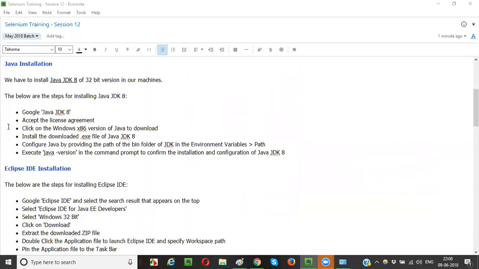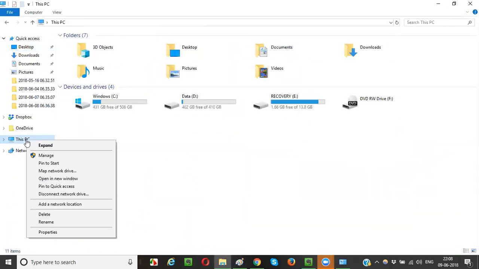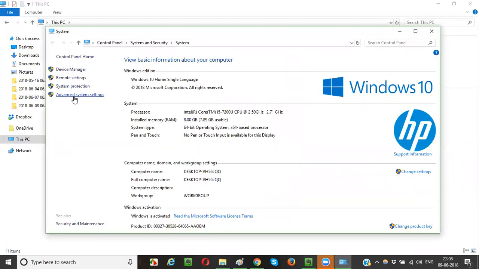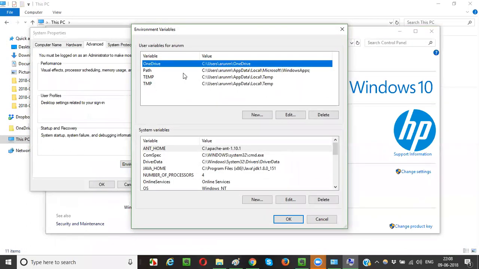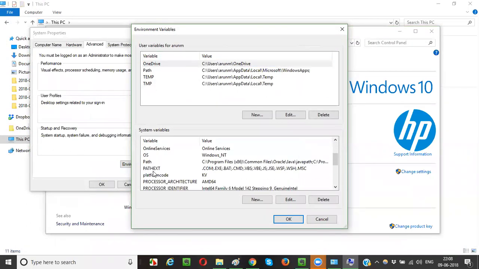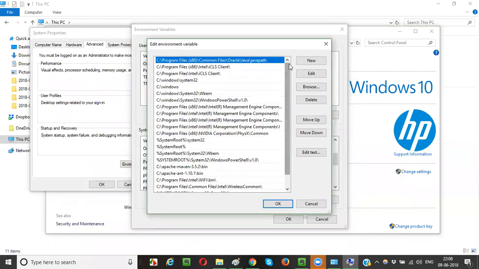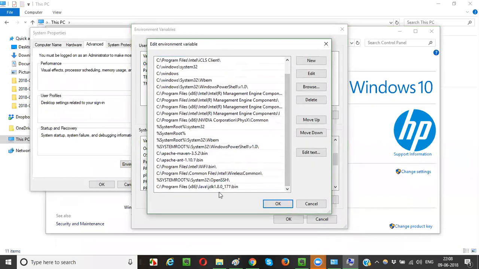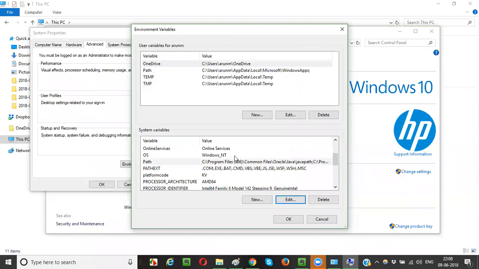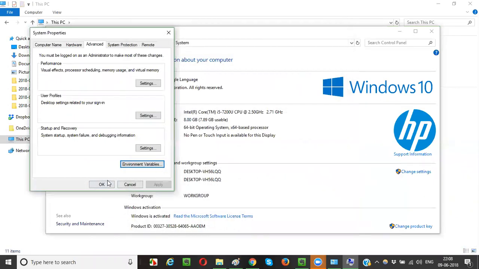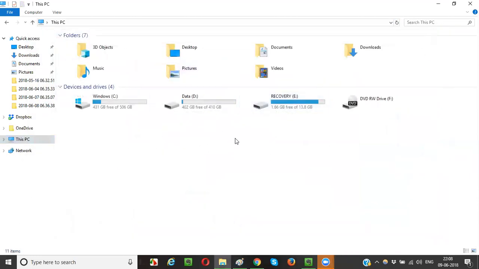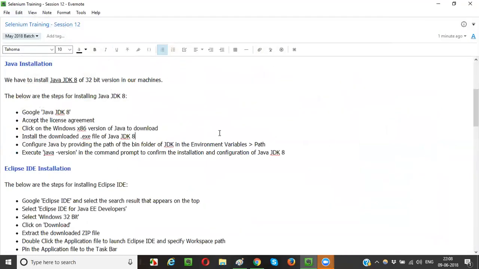Go to this folder now. Right click on This PC, properties, advanced system settings, environment variables, and select this path again. Edit. Is it there or not? It is there, guys. Okay, it got saved this time. It's confirmed that it's saved. But make sure that whenever you edit something as part of this path, you should be very careful, guys, while performing this kind of thing, environment variable changes and all.